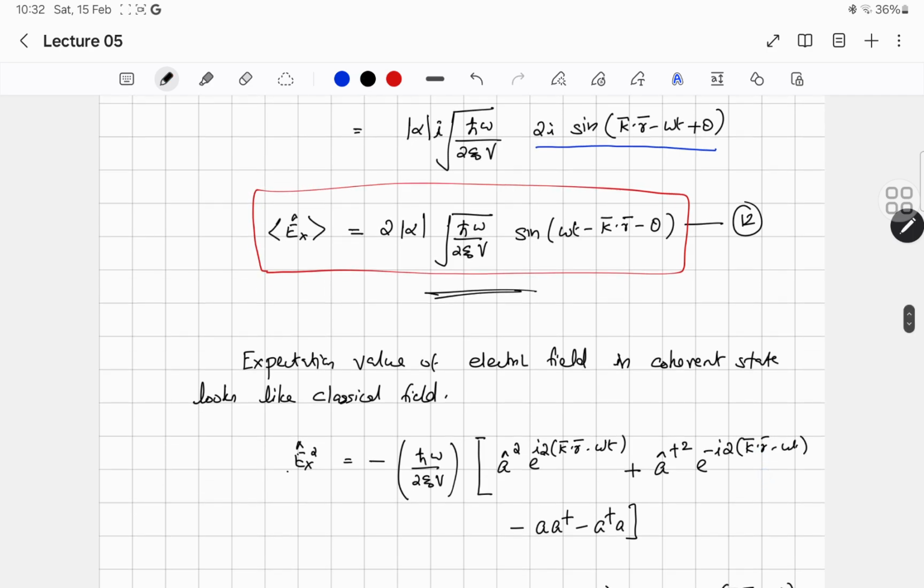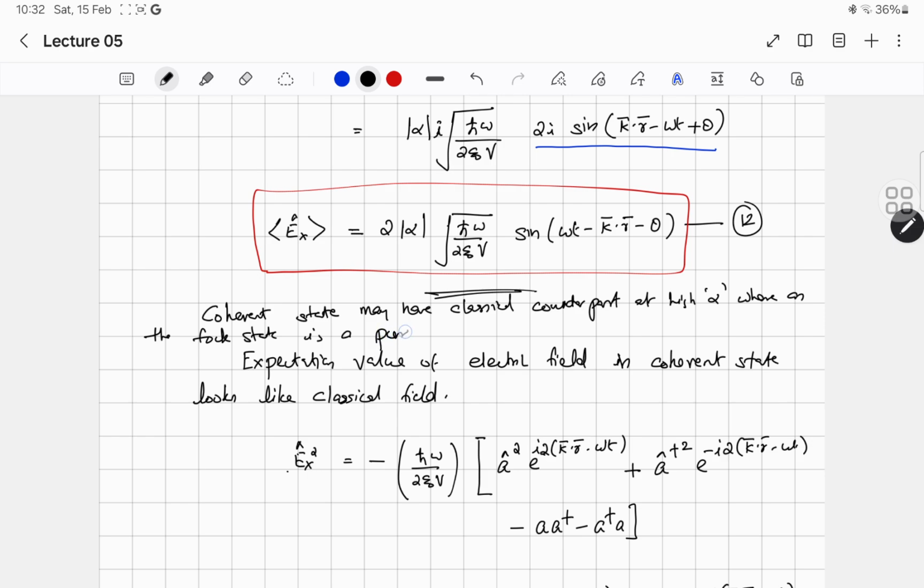The coherent state can behave classically at high alpha, whereas the Fock state is a pure quantum state with no classical counterpart.